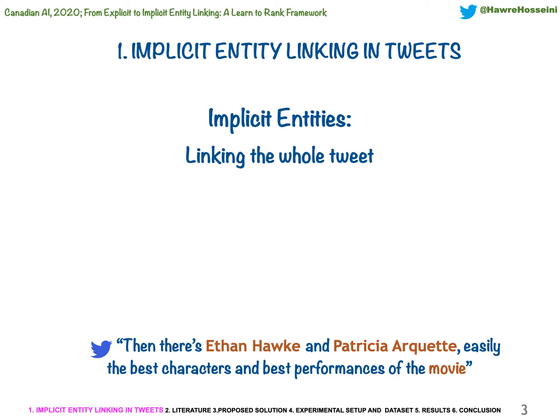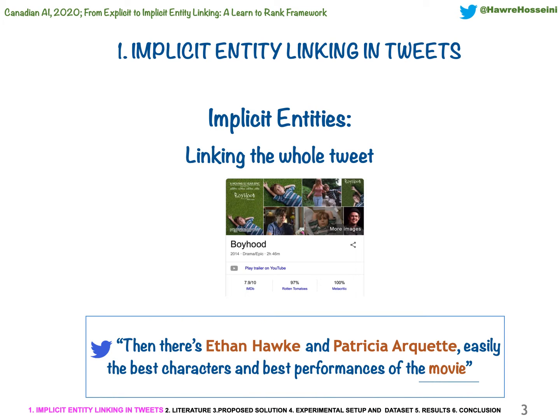Alright, so according to very recent studies, sometimes Twitter users tend to tweet about things or people without mentioning a name explicitly. For instance, in a tweet such as, "Then there's Ethan Hawke and Patricia Arquette, easily the best characters and best performances of the movie." The Boyhood movie is the major topic of the tweet, while its name is not explicitly mentioned. In this example, you see a strong reference to the movie Boyhood, both semantically and through a textual placeholder. Here we can see the difference between explicit and implicit entities clearly. Compare Ethan Hawke with the movie, for example.